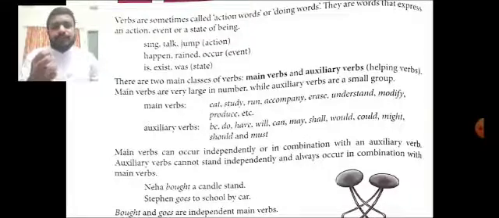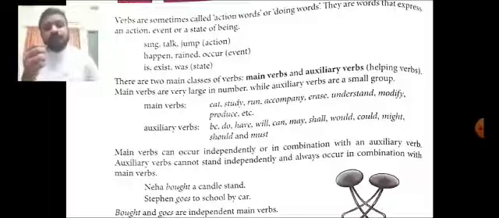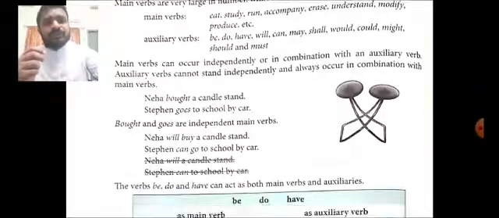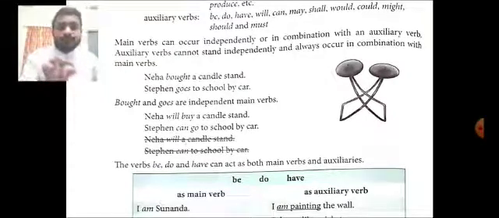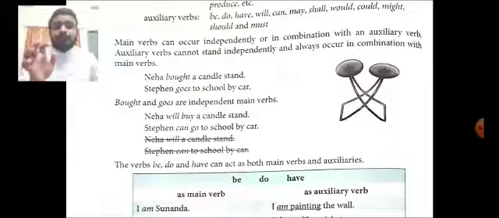Now look at the example. Neha bought a candle stand, or Stephen goes to school by car. There, look at bought and goes. Those are the independent main verbs. Now look at the next sentences: will buy, can go. So will and can are called auxiliary verbs. Then buy and go are called the main verbs.